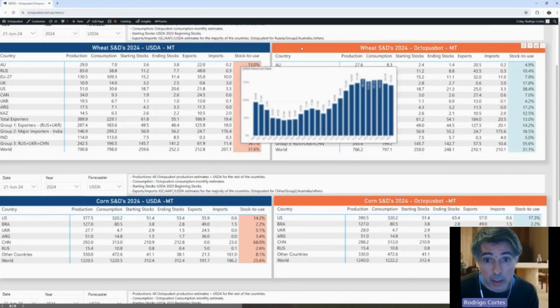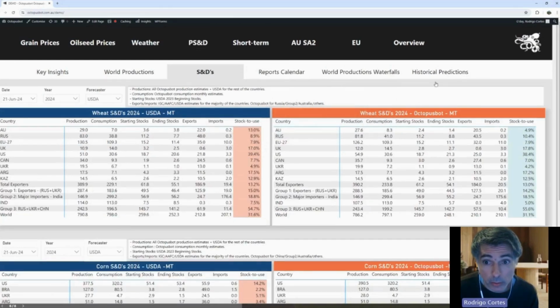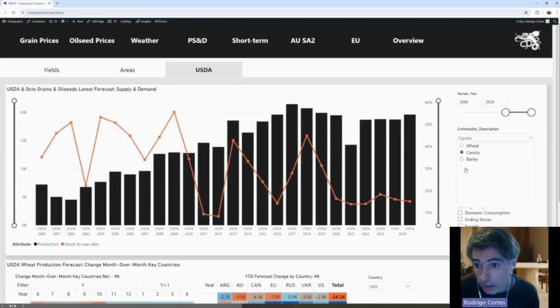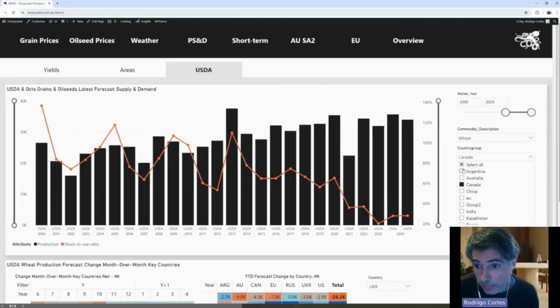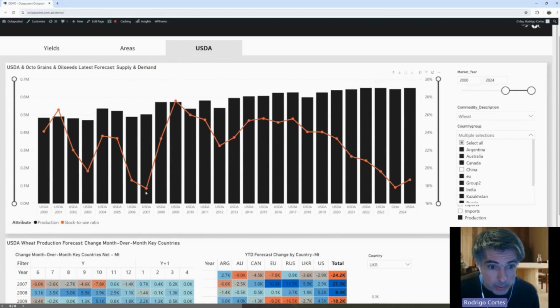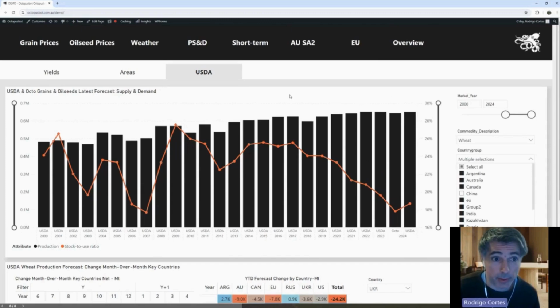If I take China out of the equation, I can do that here. Sorry, one sec. If I take China out of the equation, basically that number goes to, there you go. So we're seeing numbers closer to 2007, and according to the USDA, it's a little bit higher than 2007. Okay, so that's quite bullish for the wheat markets in particular.